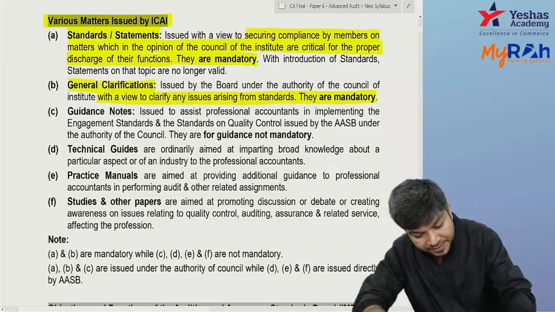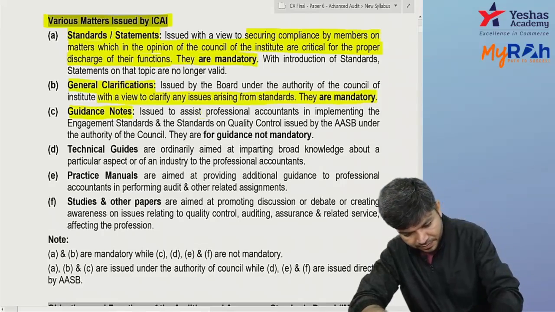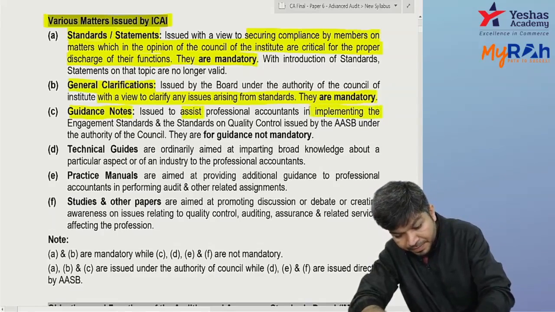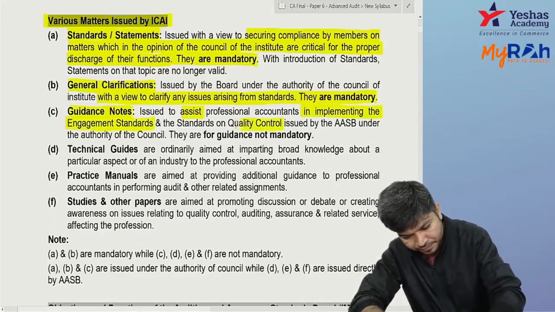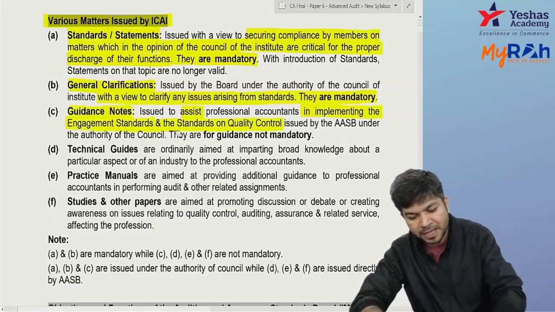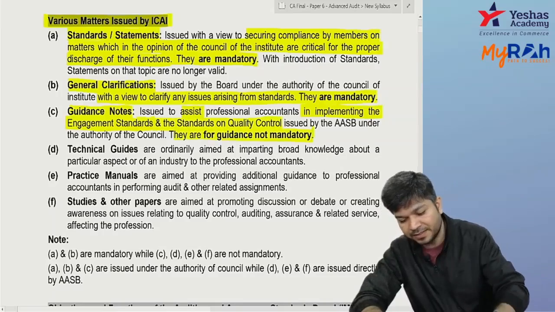Third comes guidance note. They assist you in implementing the standards. How to apply a standard? For that, some guidance notes are given. They are for your guidance, not mandatory.